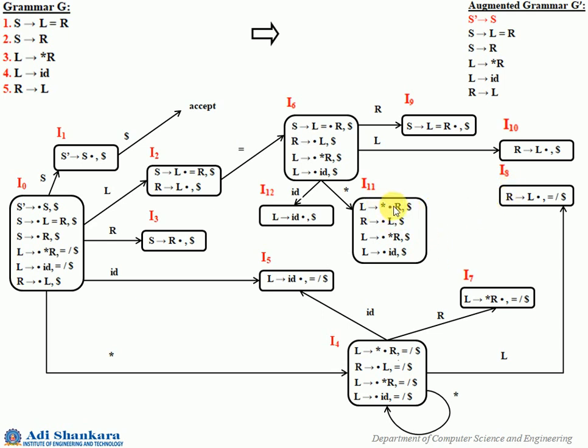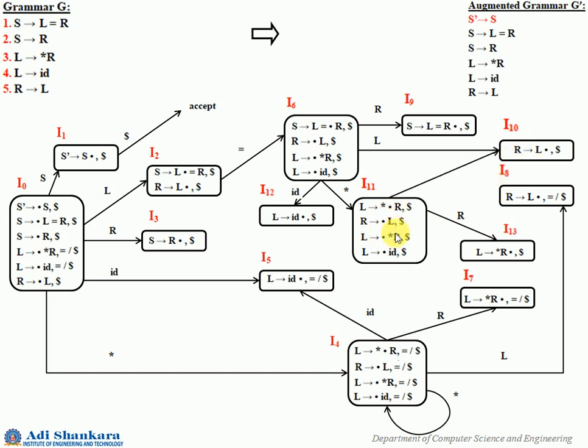Again here L gives star R dot comma, instead of dollar we have equal to and dollar there. So that is again a similar case as we have seen. On R you will have L gives star R dot dollar, which is not the same as I7, so you make it a different state, that is I13. You cannot have any more here, so the R transition is over. Now on the L transition what happens? We already have I10, R gives L dot, so indicate it here.